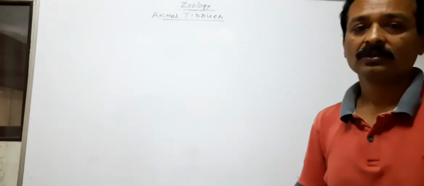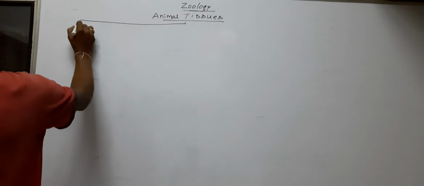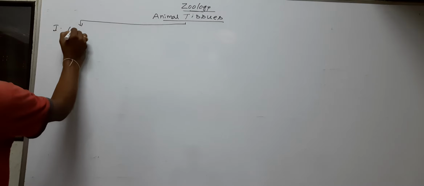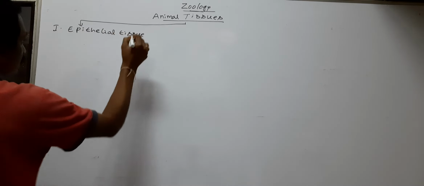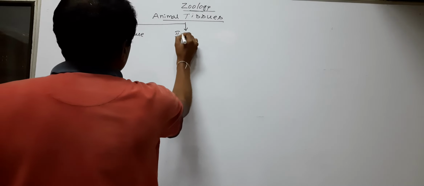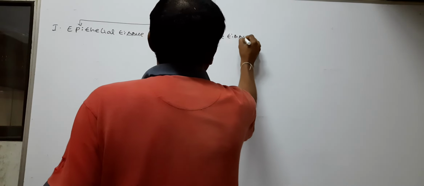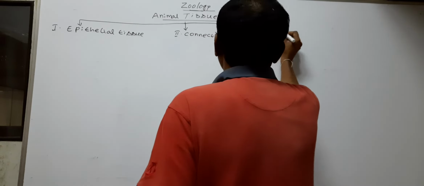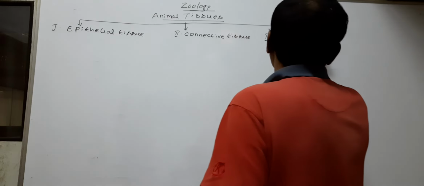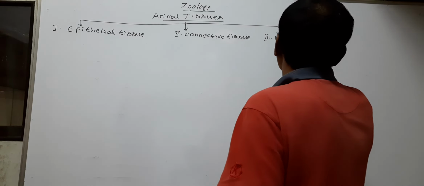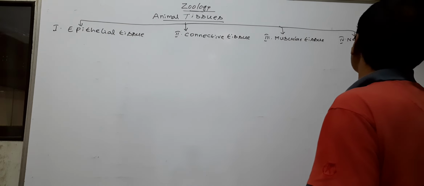Animals possess mainly four types of tissues, namely epithelial tissue, connective tissue, muscular tissue, and nervous tissue.